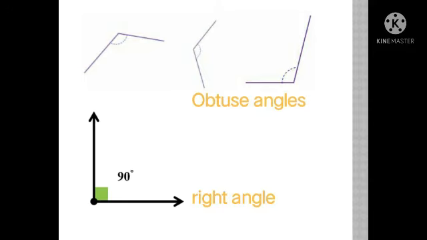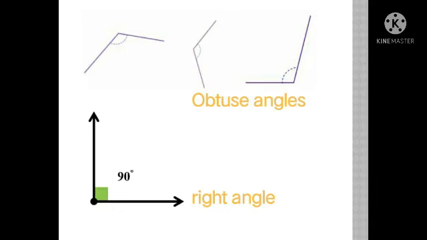And you know what a right angle is, right? A right angle has the value exactly 90 degree, that is perpendicular, what we call. So this is a right angle.